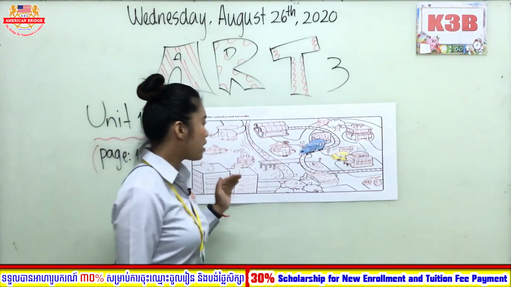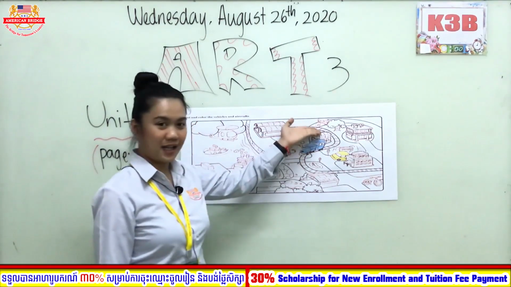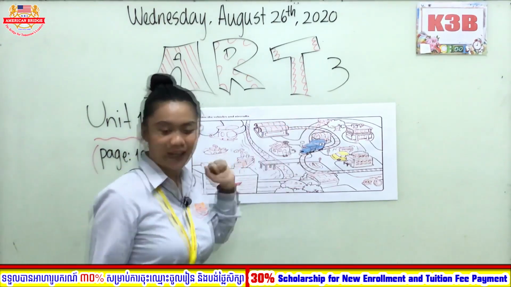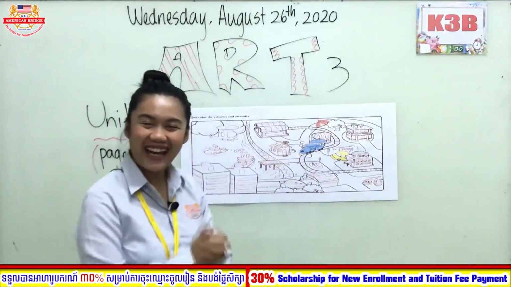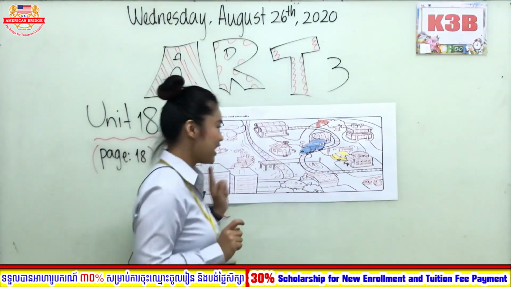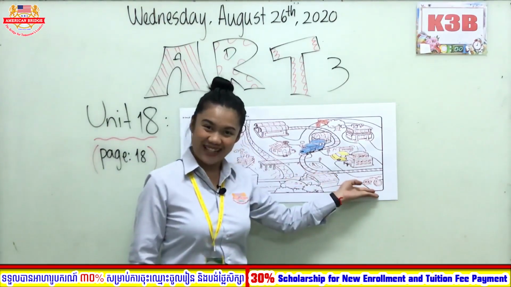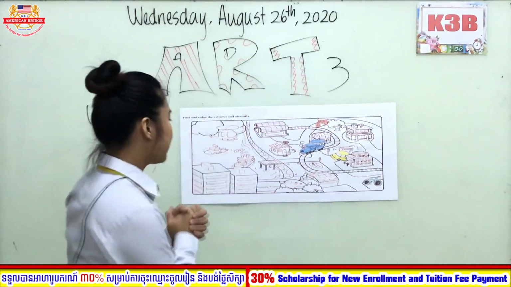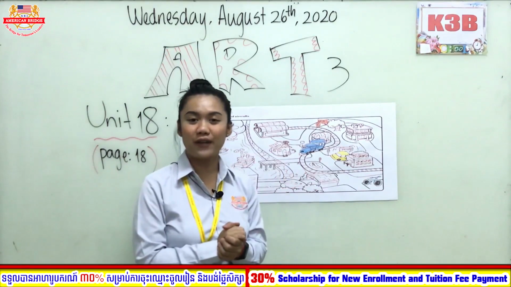So there is a motorbike in here. So this is also a vehicle. Let's color this one, okay? Ding. Yes. Next is bicycle. Yeah, there you are. So this is the bicycle.